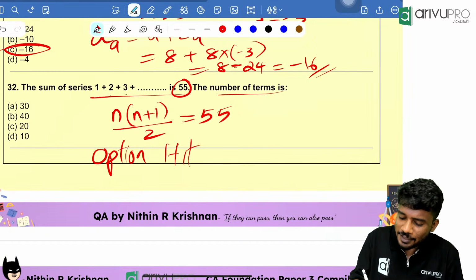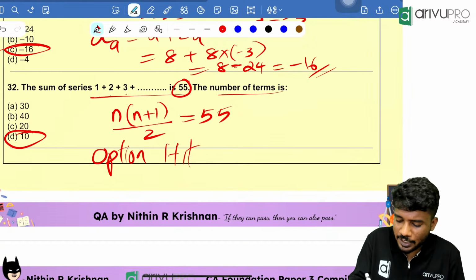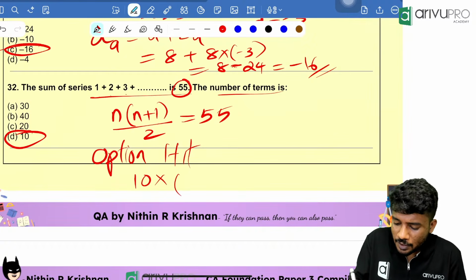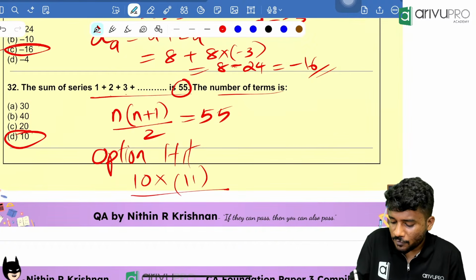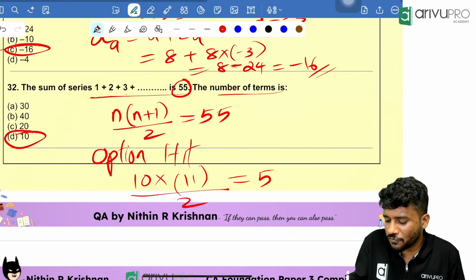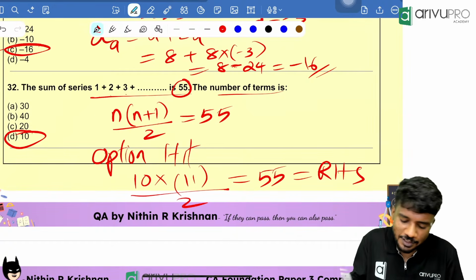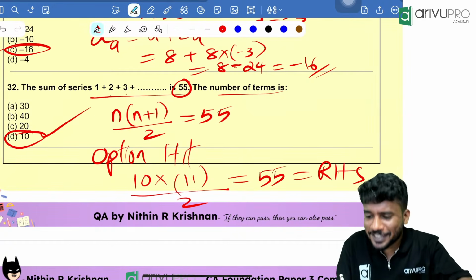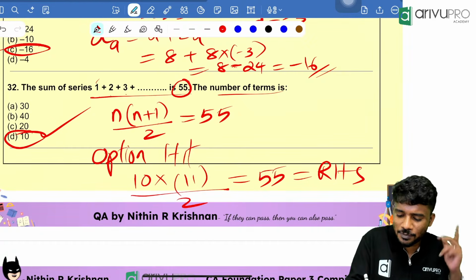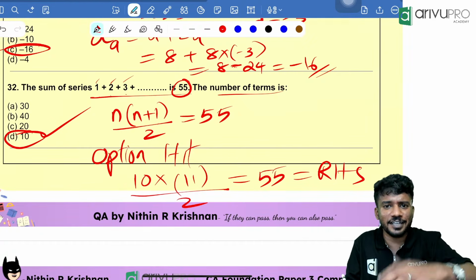Now option hit. How to option hit? Check option D. Put here 10 into 10 plus 1, that is 11, divided by 2, which is equal to 55, which is equal to our RHS. Option D is your answer. Option hitting, sum of n natural numbers: first number, second number, 3, 4, 5, etc.